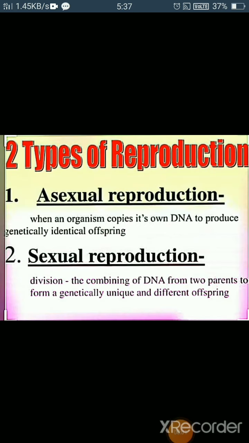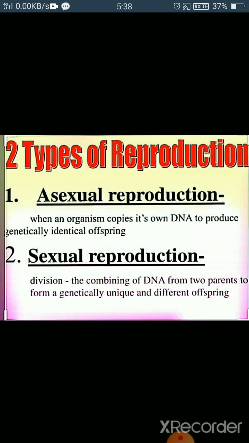Now, types of reproduction. There are two types of reproduction. One is asexual reproduction and another is sexual reproduction. Asexual reproduction is the type of reproduction in which a single parent is involved and it occurs without the formation and fusion of gametes. Asexual reproduction takes place in unicellular organisms like amoeba, euglena, and some plants, and certain multicellular animals